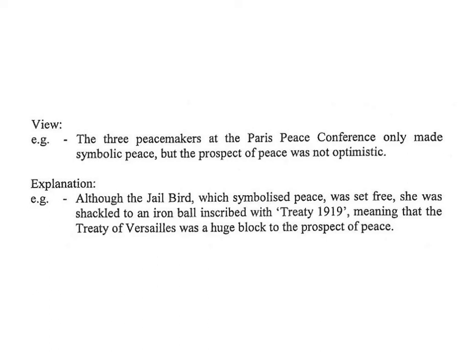And then you should further explain the cartoon by describing it. Say the jailbird was shackled to an iron board inscribed with Treaty 1919, with the word 1919, meaning that the Treaty of Versailles was a huge barrier to the prospect of peace. Things like that.